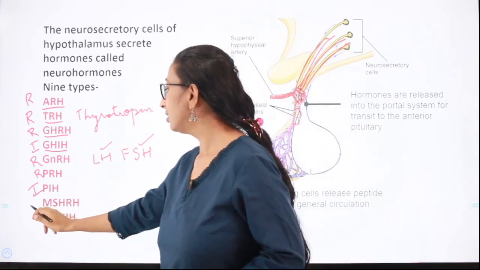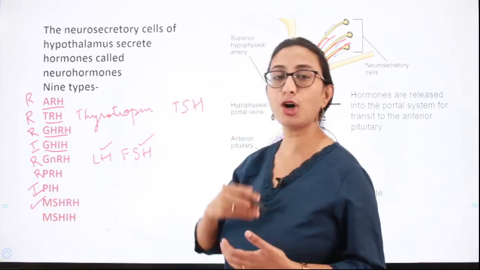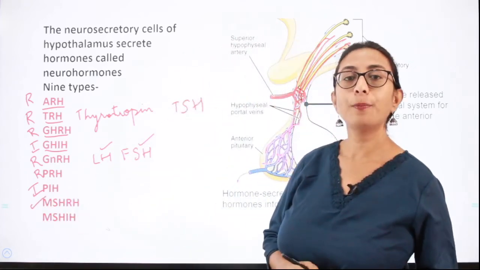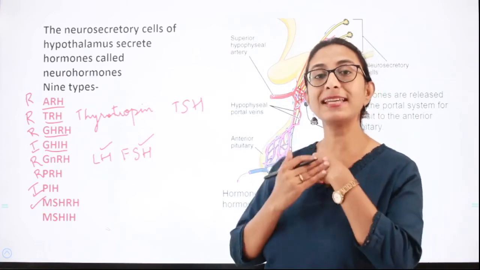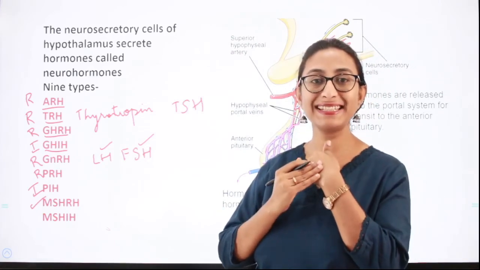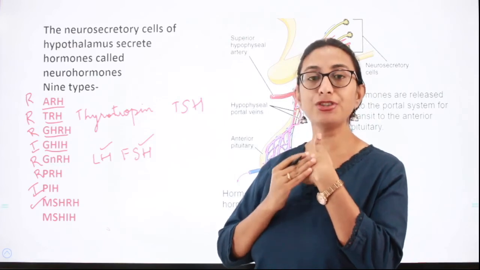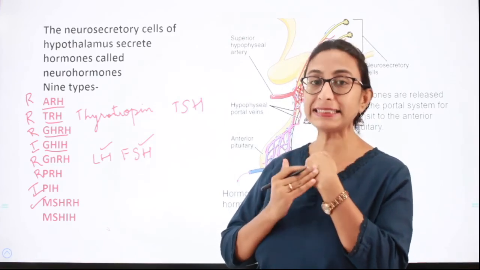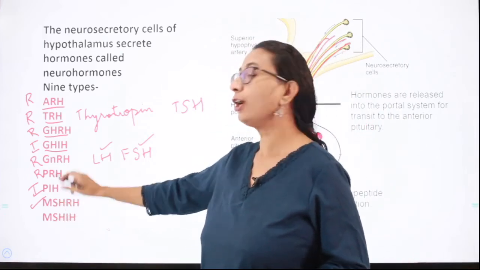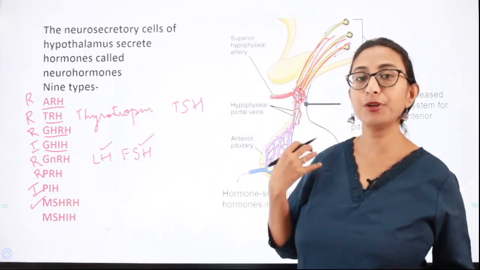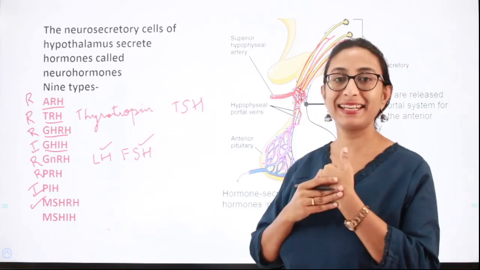Next is the melanocyte stimulating hormone releasing hormone. So melanocytes are the cells responsible for giving us the pigmentation of our skin, isn't it? Melanin is a pigment which is responsible for giving us the skin color. So it is the melanocyte stimulating hormone which decides the amount of melanin that is present in our skin.